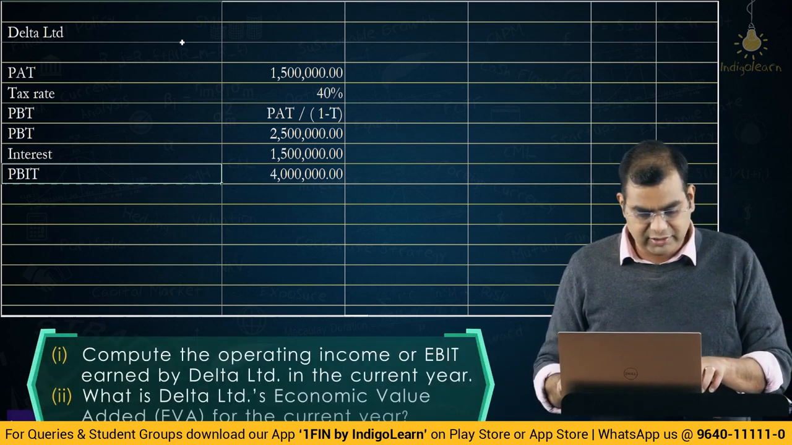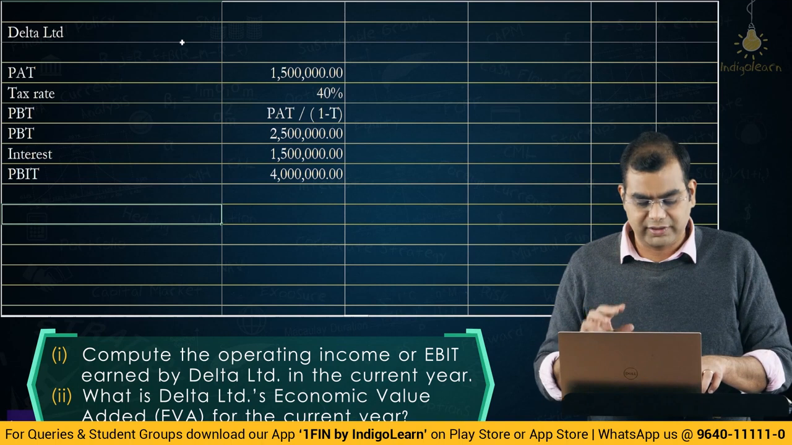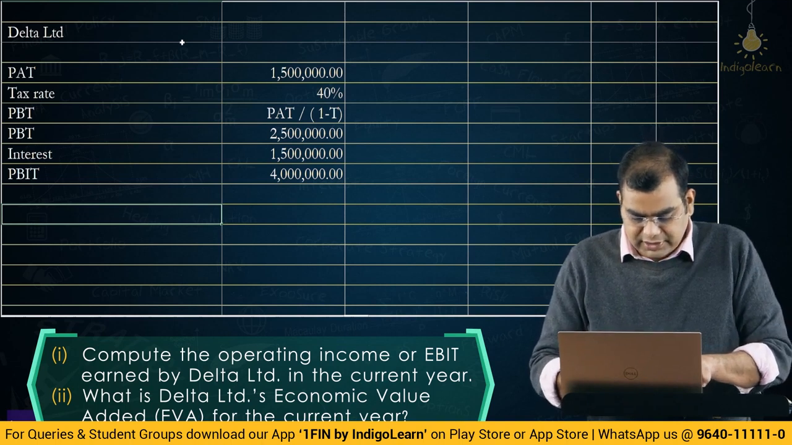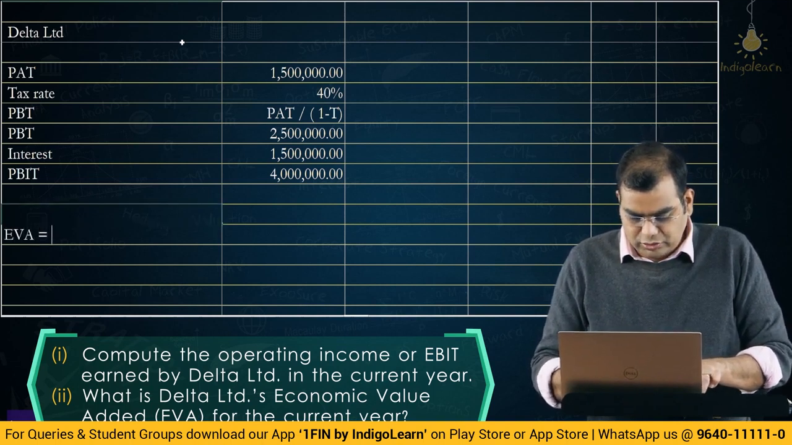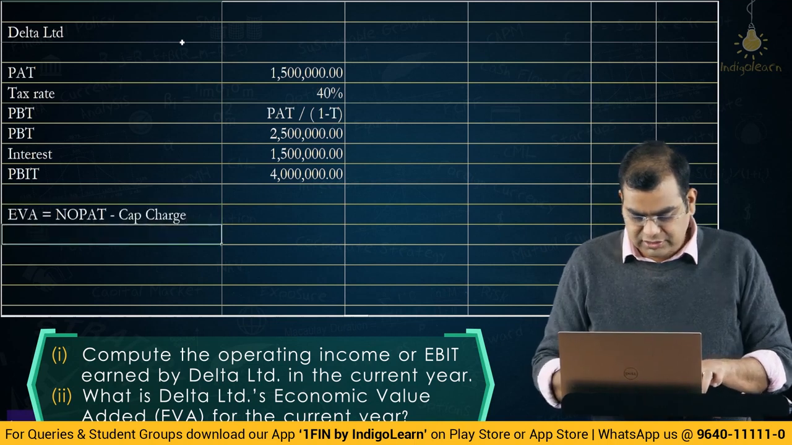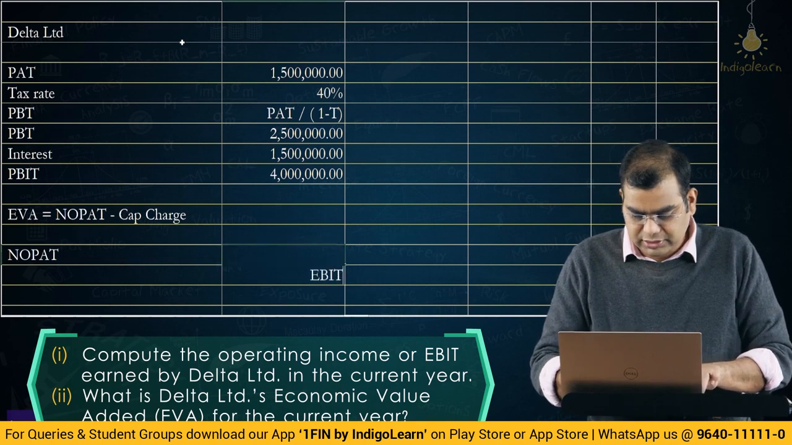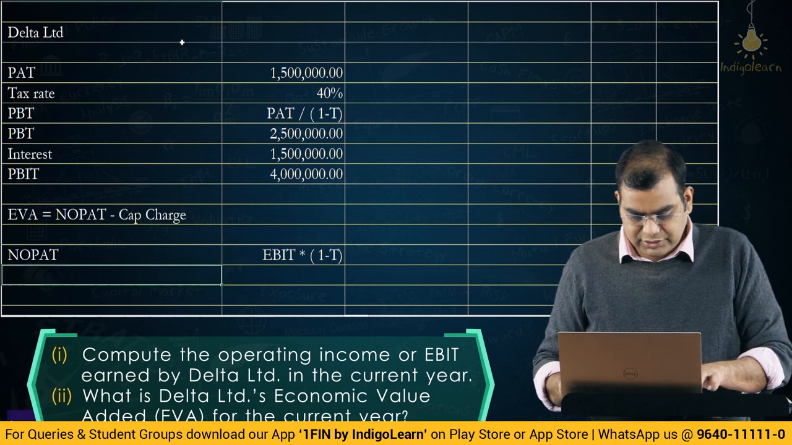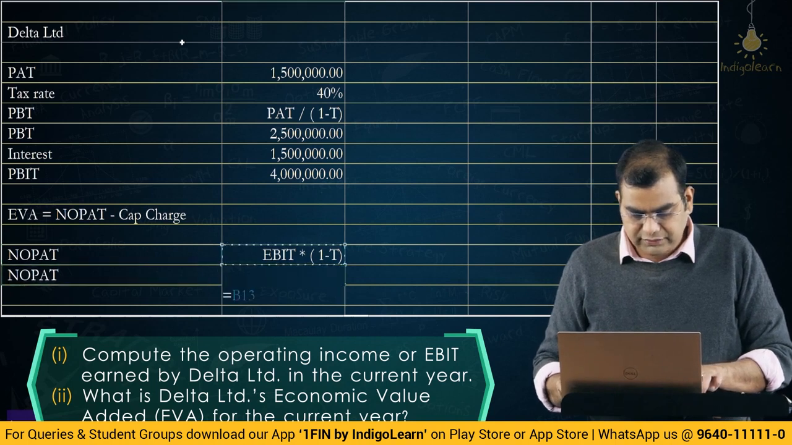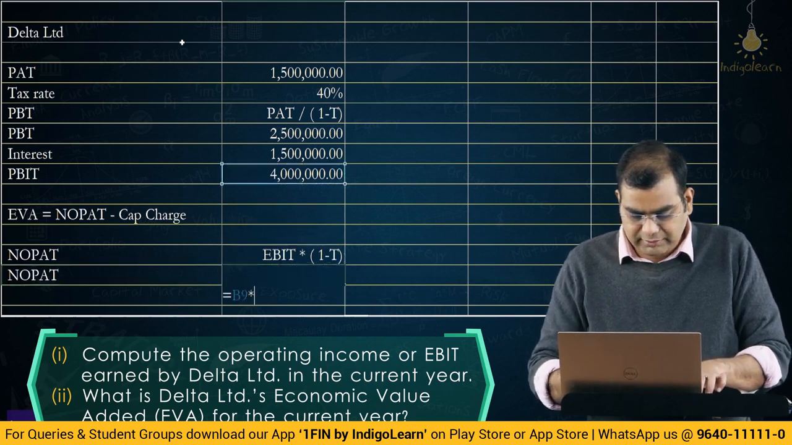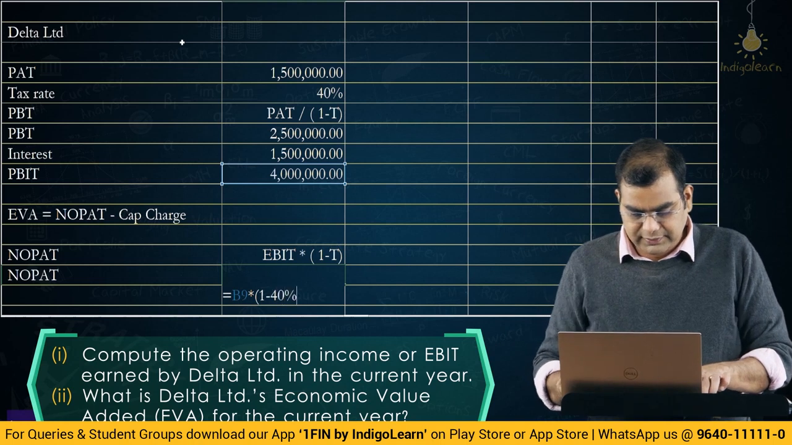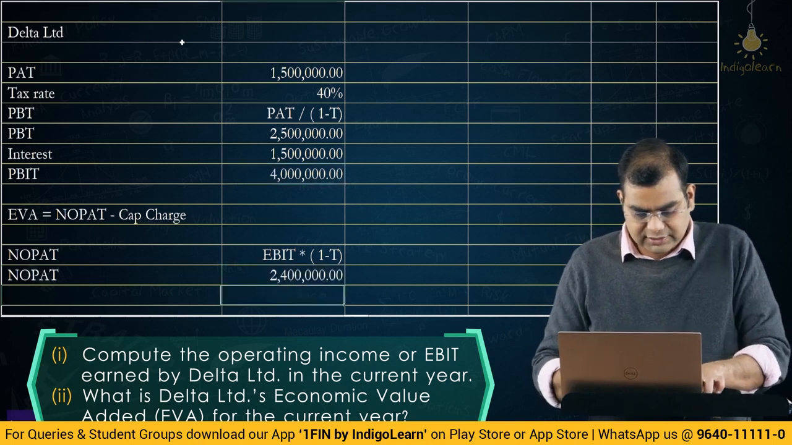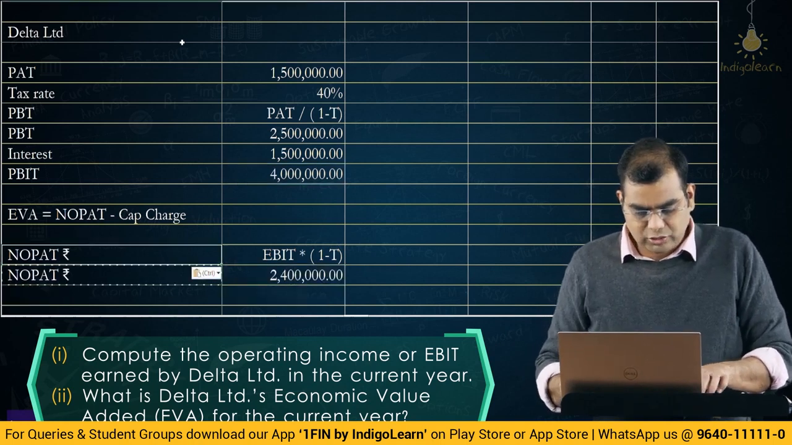What is economic value added? EVA is equal to NOPAT minus capital charge. NOPAT is equal to EBIT into 1 minus T. What is EBIT? 40 lakhs into 1 minus 40%, which is 24 lakhs. So, I will give this in rupees. NOPAT we have already got.